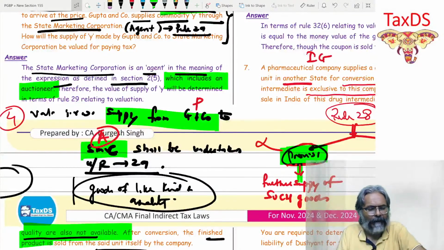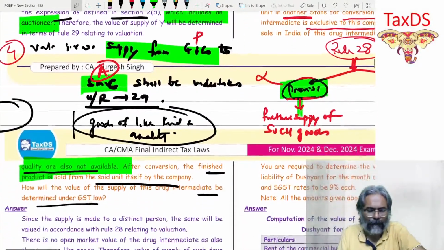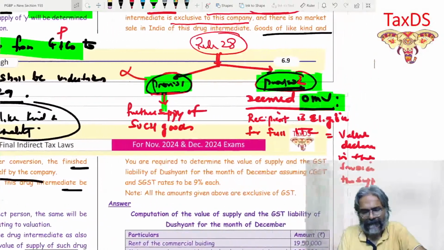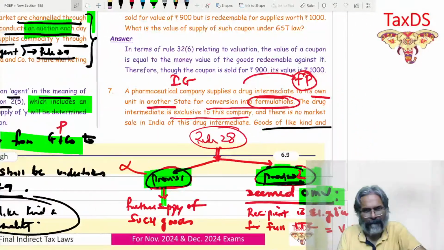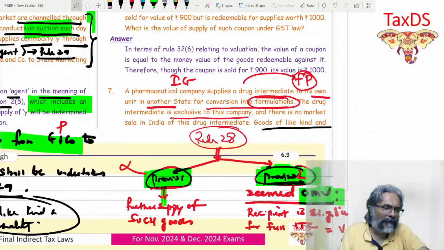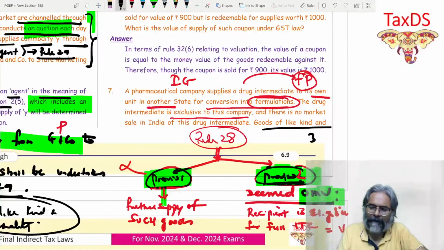A and B will fail. Obviously, it is very easy for us to go to C and take rule 30: 110% of cost of production. That can be done, students.